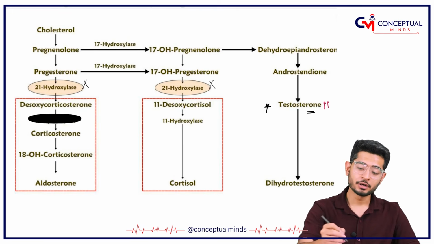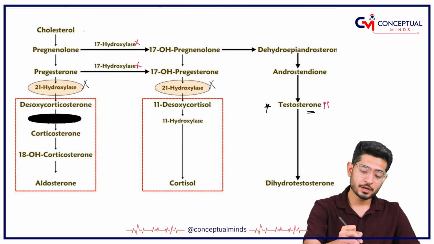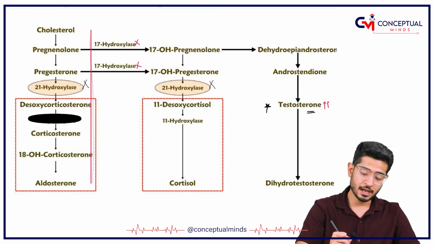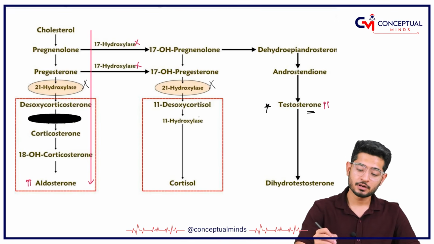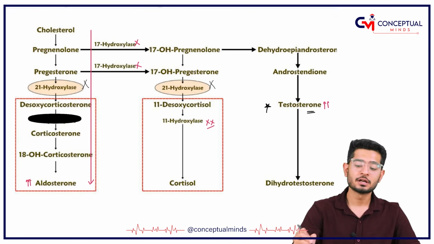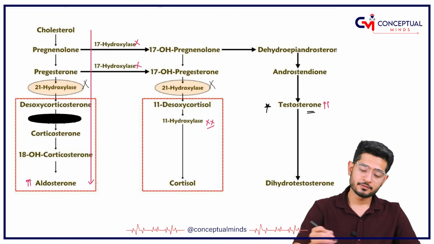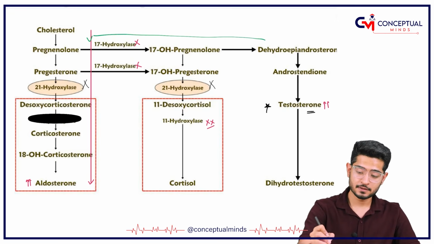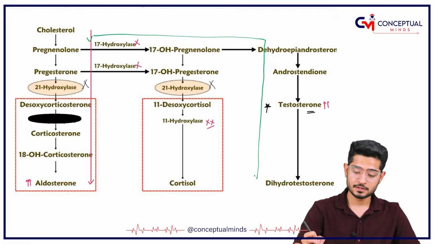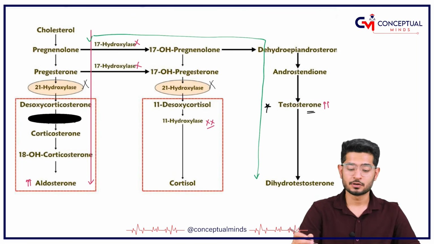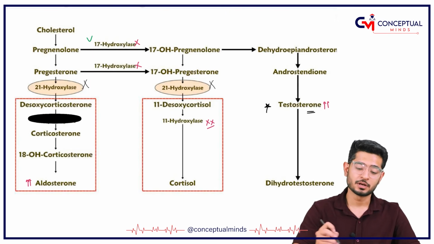Then if your 17 alpha hydroxylase is not functioning, everything is going to go in this manner, and your aldosterone levels are going to get increased. And of course, if your 11 hydroxylase is not functioning properly, then this pathway is going to function, and this pathway is also going to function, and your testosterone as well as your mineralocorticoids, both of them are going to get increased.